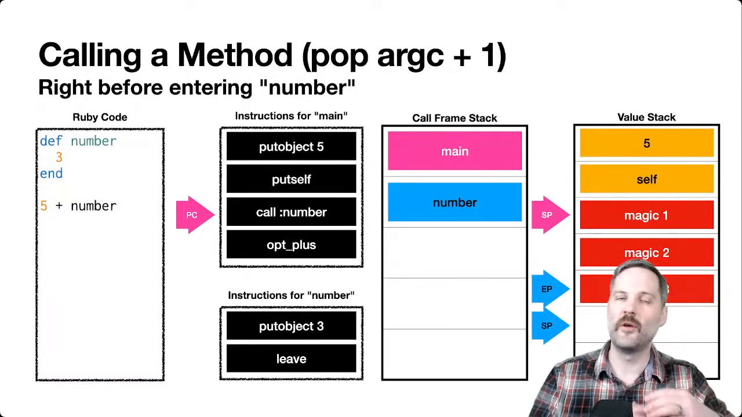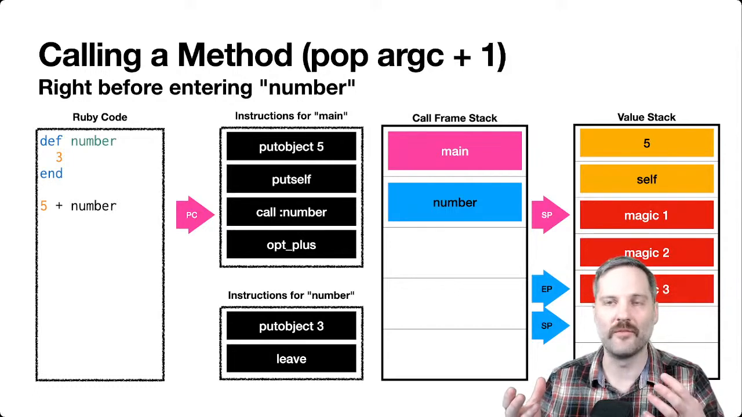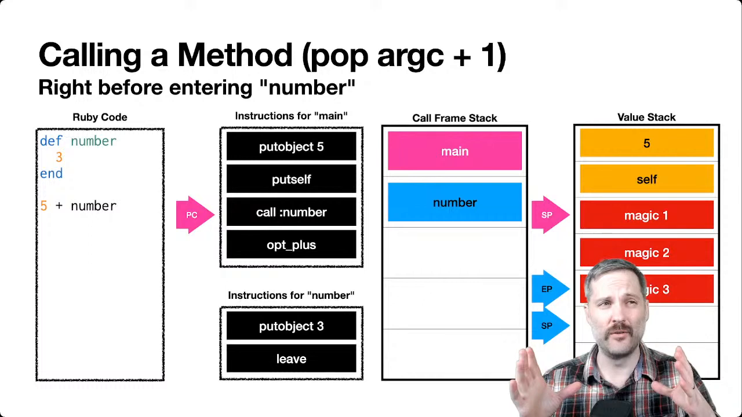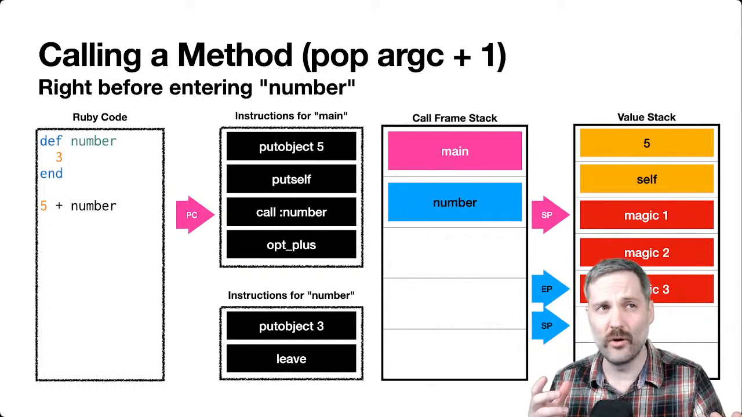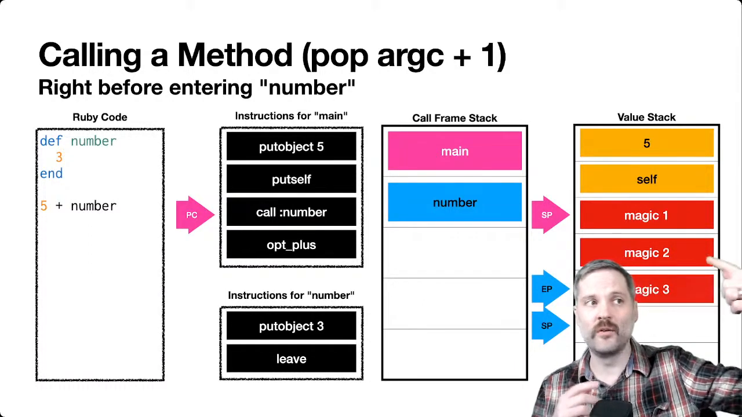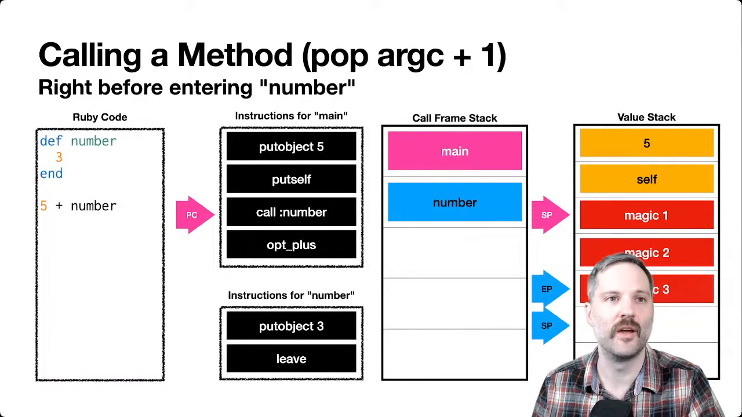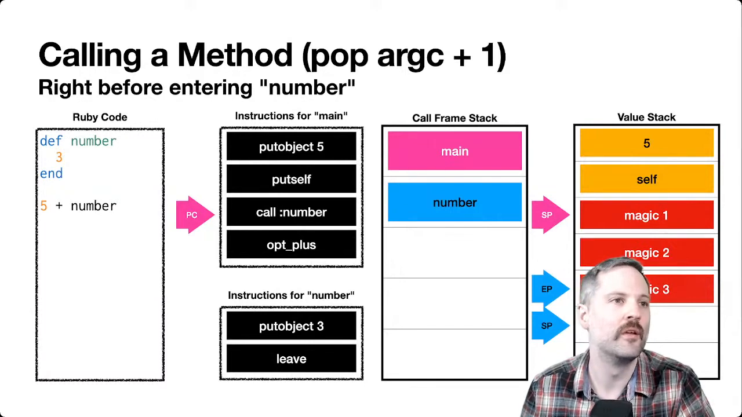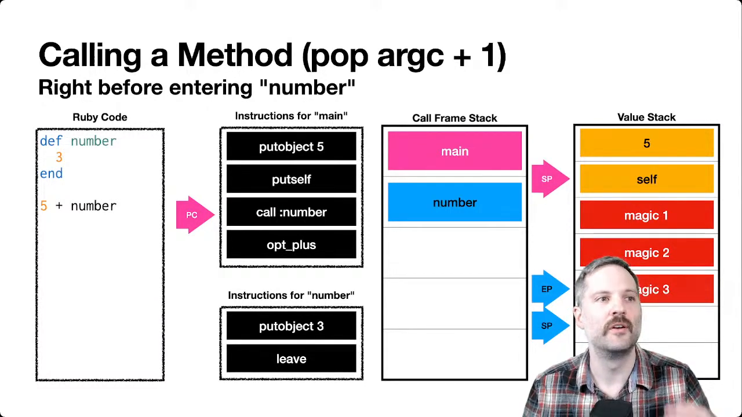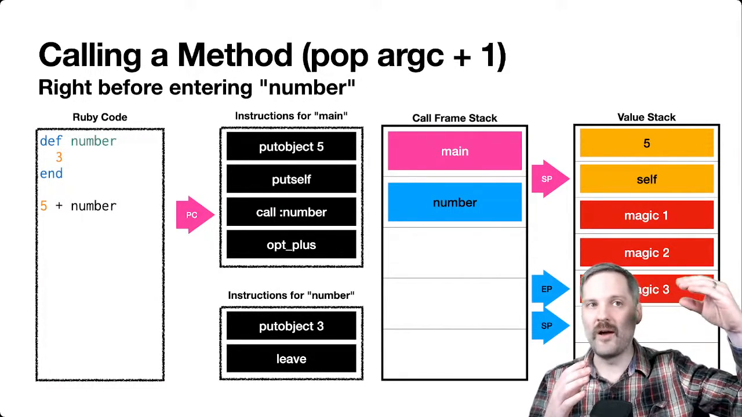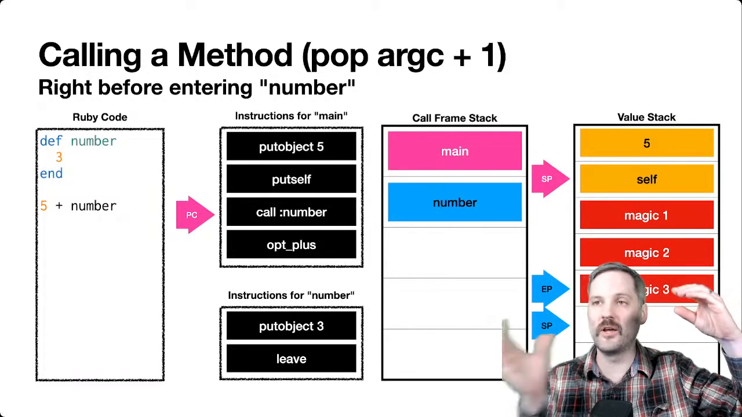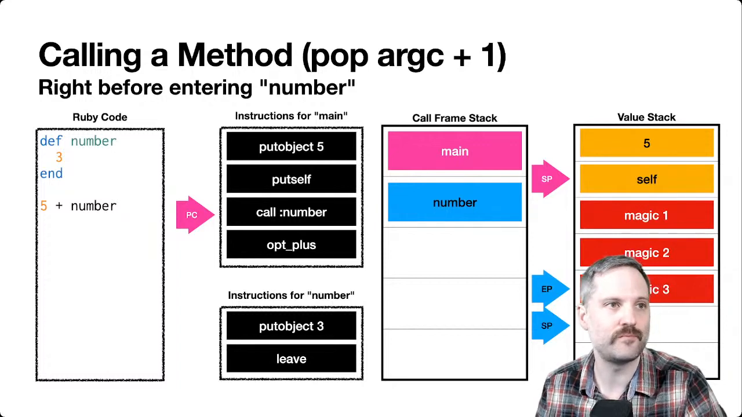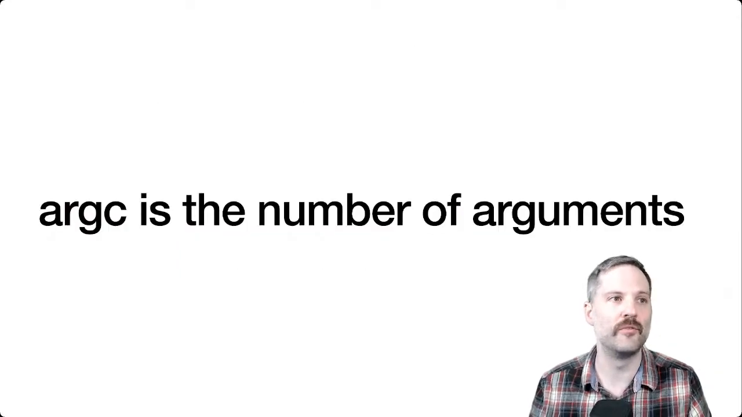So argc is the number of arguments that we've supplied to that function. In this case, we called number, but we didn't pass any values to it, so argc is 0. But we want to rewind 1 because of that self, so we have to keep the stack in line. We pop that off right here. SP is rewound. Self is still there. We don't actually write anything over that value. We just rewind SP a little bit. So argc is the number of arguments.